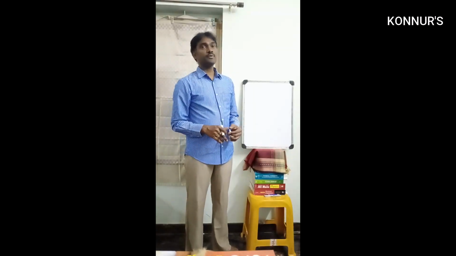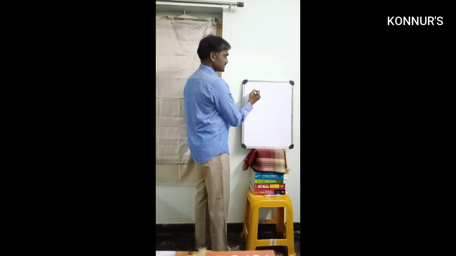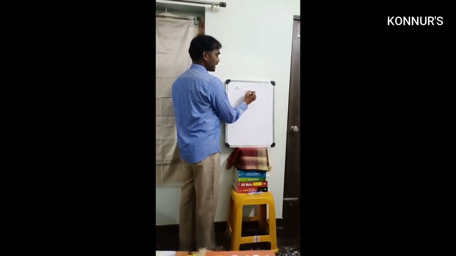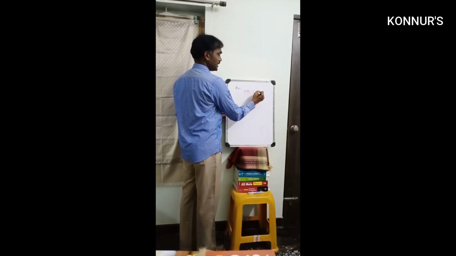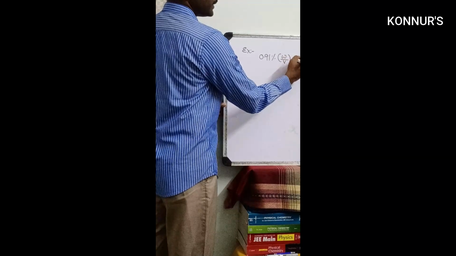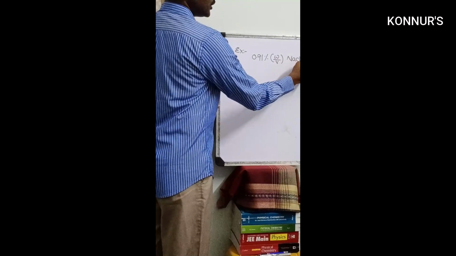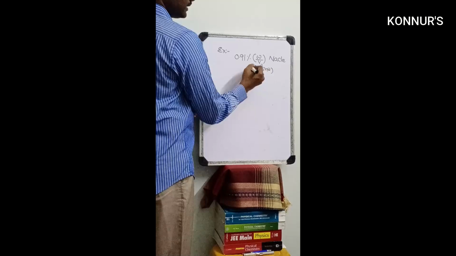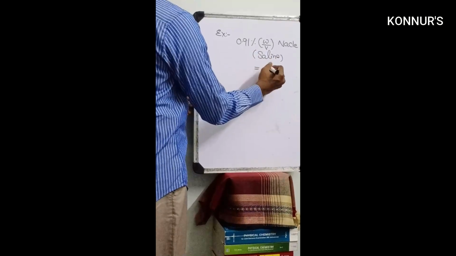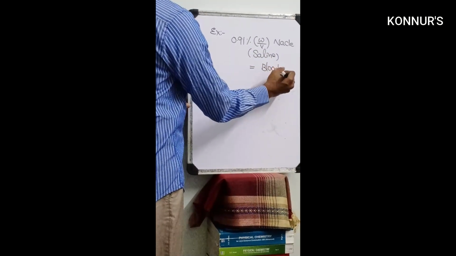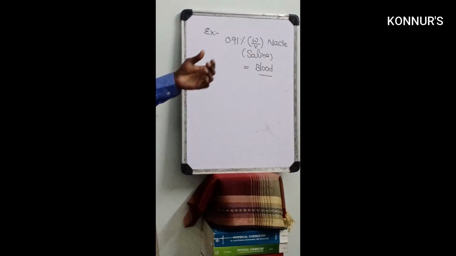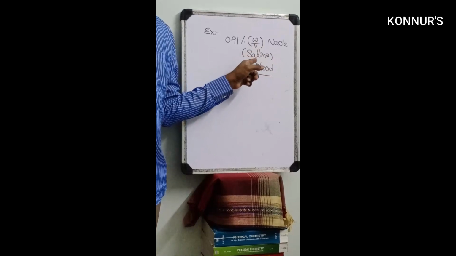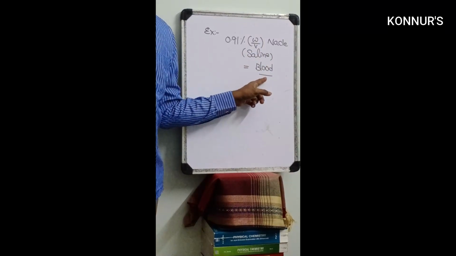See, the best example for an isotonic solution is 0.91 percent W by V of NaCl solution. It is called saline, the saline bottle. This is isotonic with blood. From the entrance exam point of view also, this 0.91 percent NaCl W by V is one of the important ones. It is isotonic with blood.